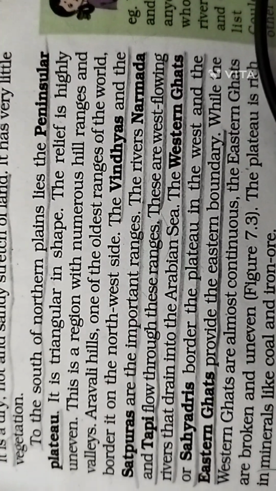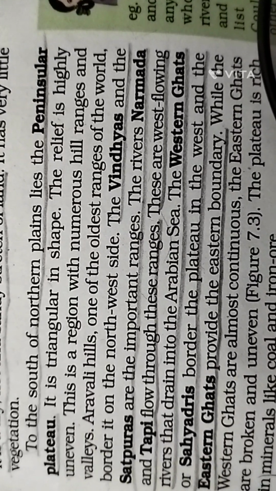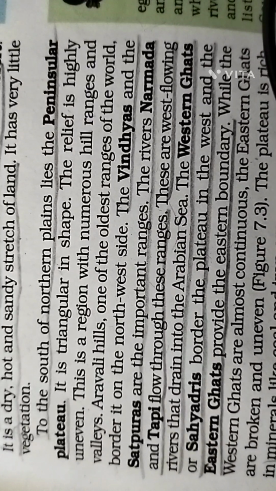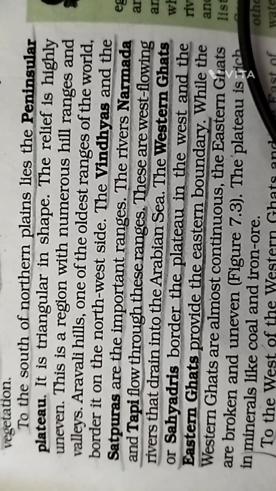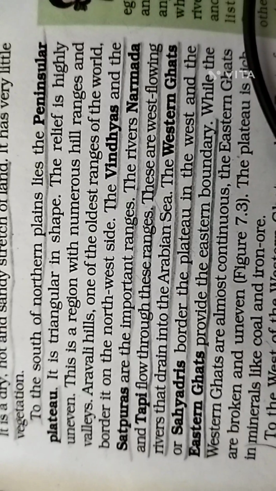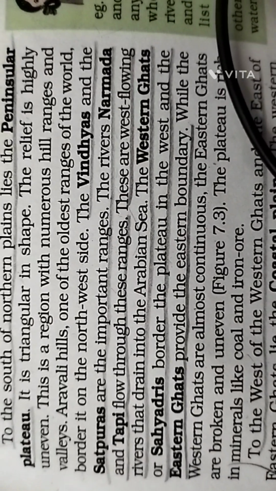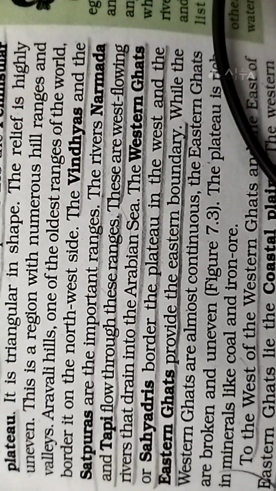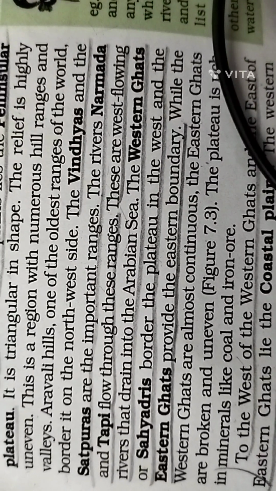This is the reason for the numerous hill ranges and valleys. The Aravali is one of the oldest ranges of the world. It borders the plateau on the northwest side. The Narmada and the Tapi flow through the Vindhya and Satpura ranges. These are west-flowing rivers that drain into the Arabian Sea.